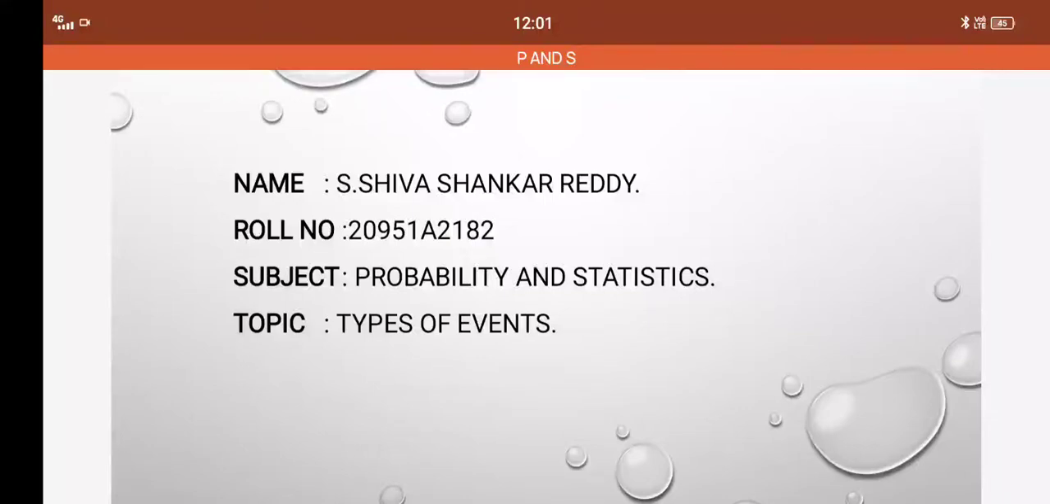Myself Shivshankar Reddy. I am from Aerobee section. Today's topic is probability and statistics. The topic is types of events.